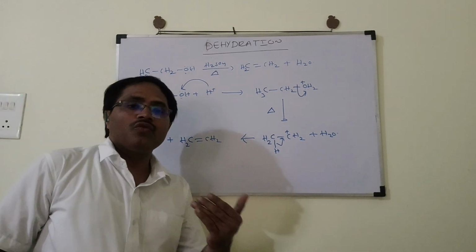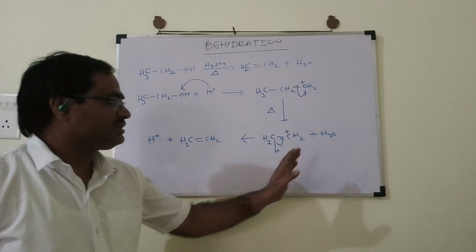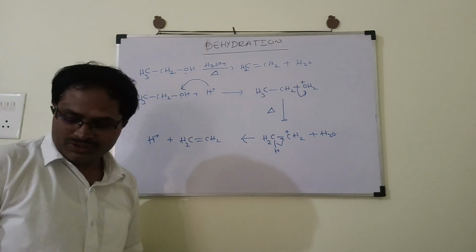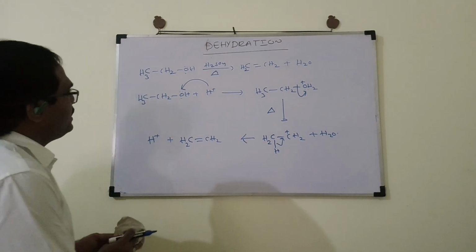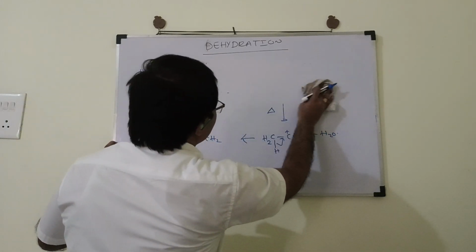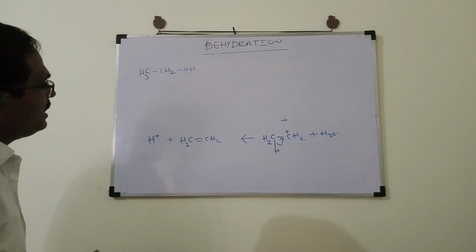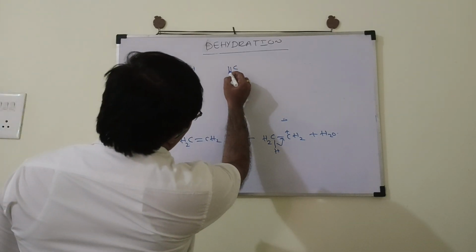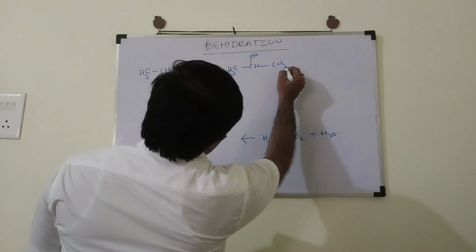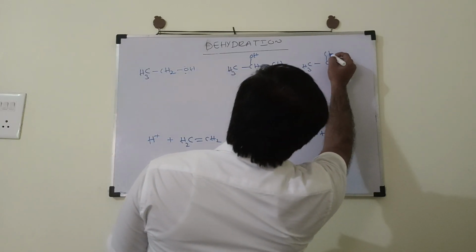But which alcohol undergoes fast dehydration? The overall process is the dehydration process, because at the end we see the elimination of a water molecule. So which alcohol undergoes the fast dehydration process? Suppose I have taken ethyl alcohol. Ethyl alcohol is a primary alcohol because the OH-attached carbon is connected with one carbon. Likewise, let me take one more alcohol, a secondary alcohol. The common name of this one is isopropyl alcohol. And we also take another alcohol, a tertiary alcohol, like this.